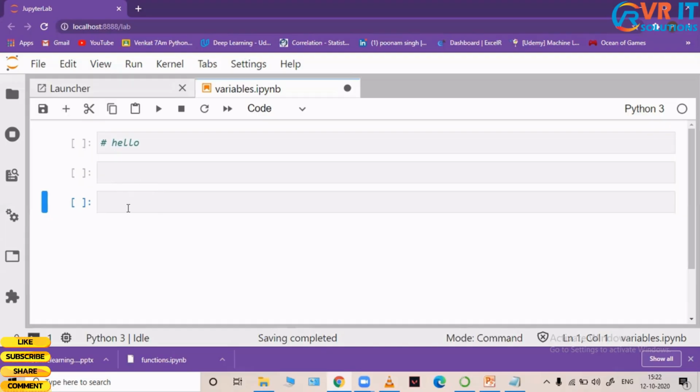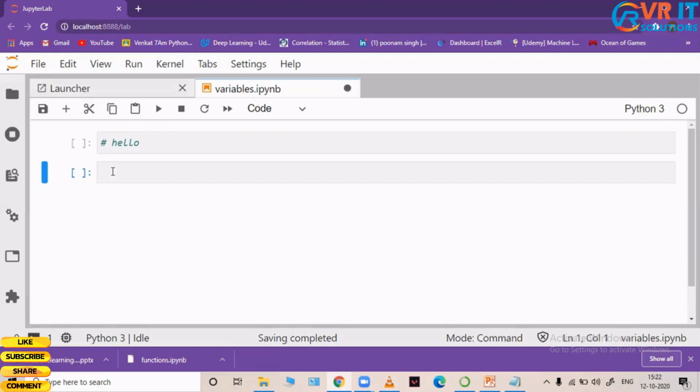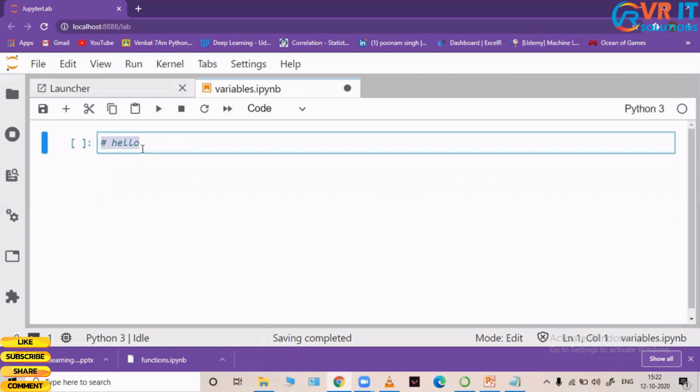Now, I don't want this third line and second line. I don't want these cells, basically. So how can I delete these? You can see a cut icon right here. Just click on that, and that is how you delete a cell. I hope all of you have understood. Let us try to work with some of the syntax of Python.